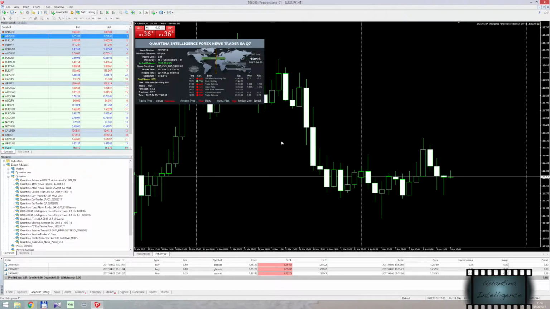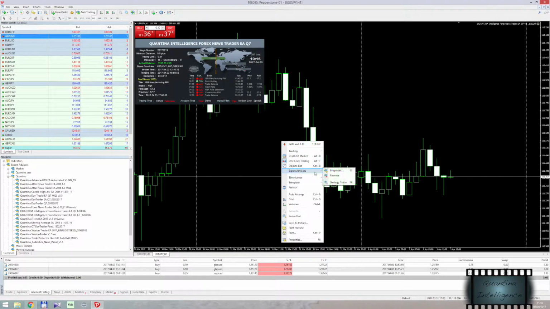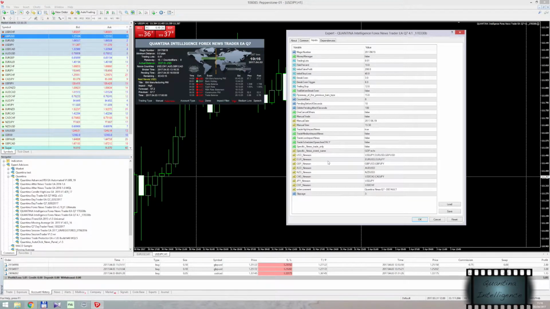There is a nice feature in the new version. Finally, we can set or customize the currency pairs where we want to trade on each news. So let's say there is a US news, ISM Manufacturing PMI, high impact level, and we can separately set the currency pairs over here. So there is a US news. I want to trade on USD Japanese yen, separated with a comma, and Euro USD.